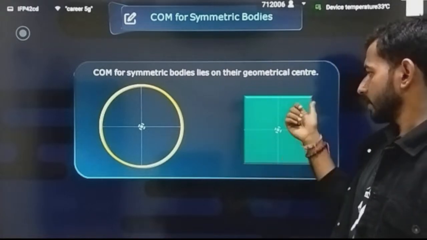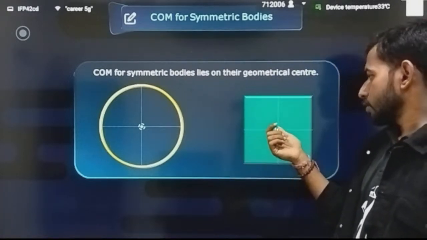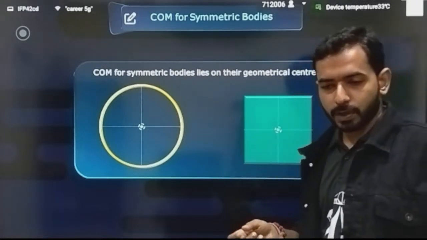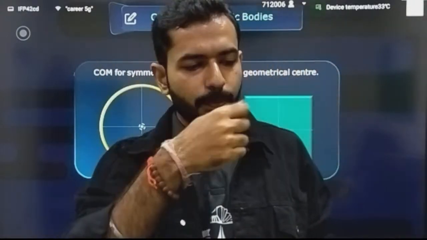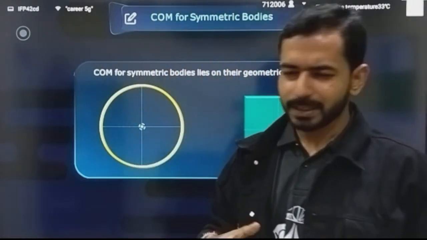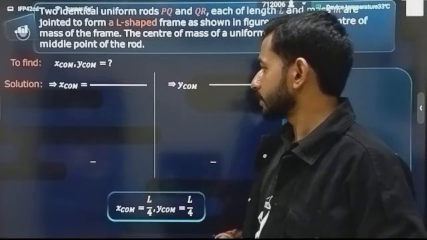Let's suppose this is the shape. Next, a cubical shape is there. So the center point will be behaving like the center of mass, because this is the identical point from where all the points will have the same distance. So these kinds of symmetric bodies you can easily judge. Okay.